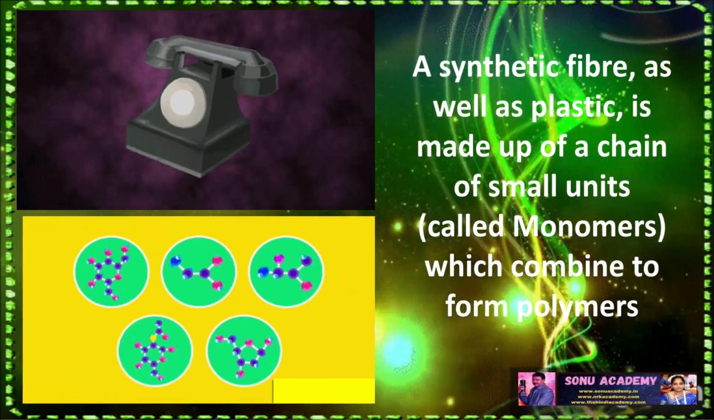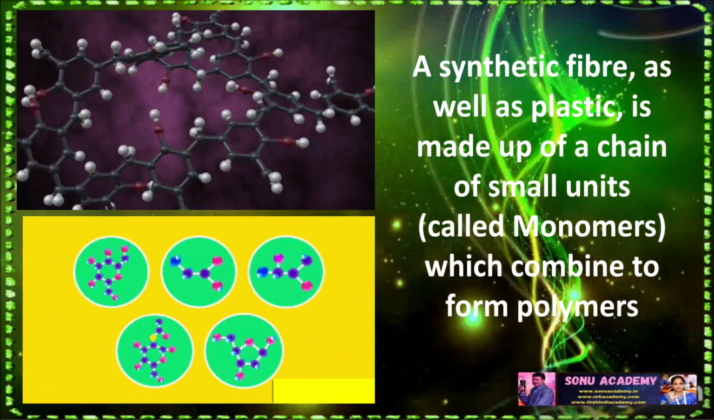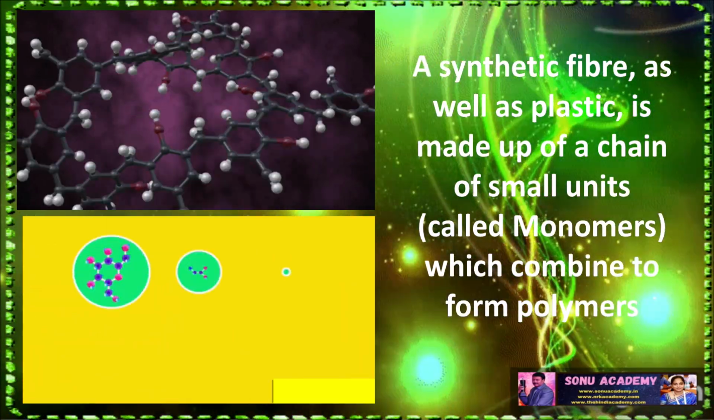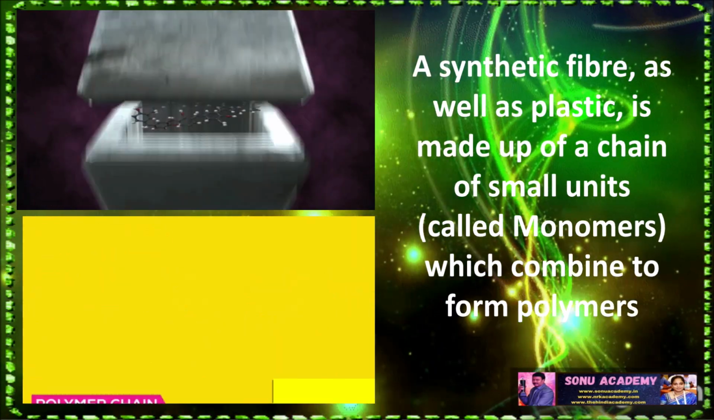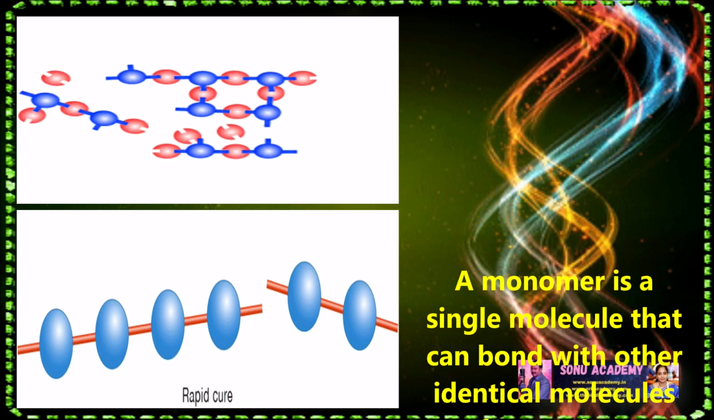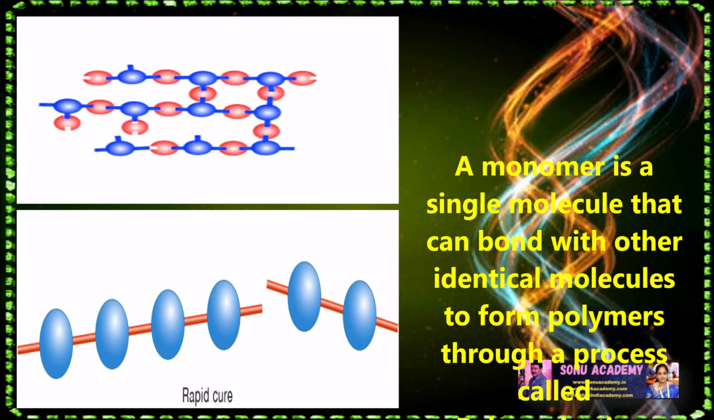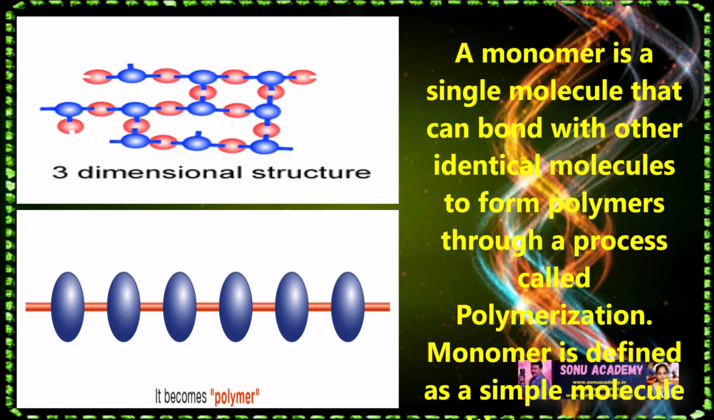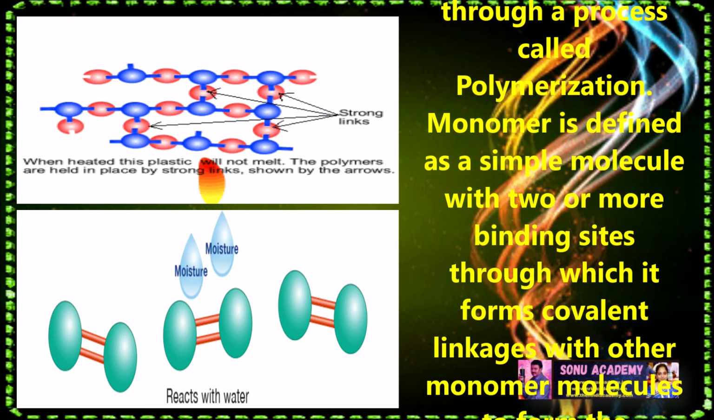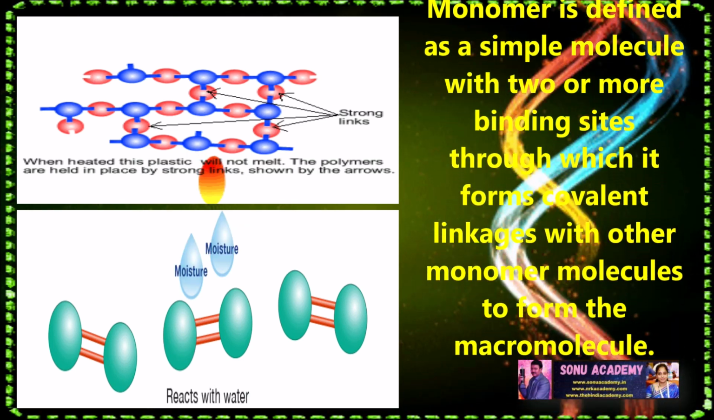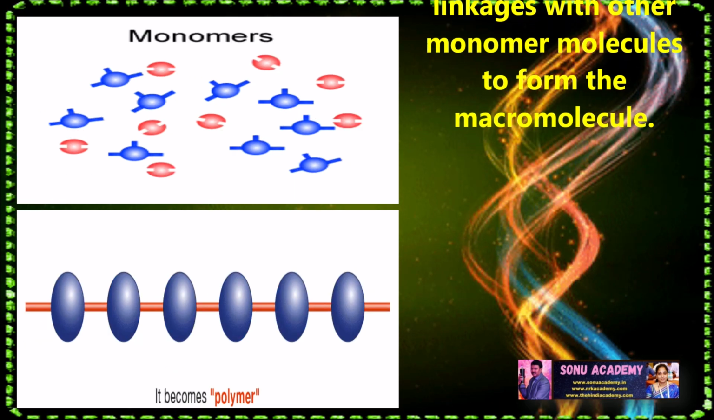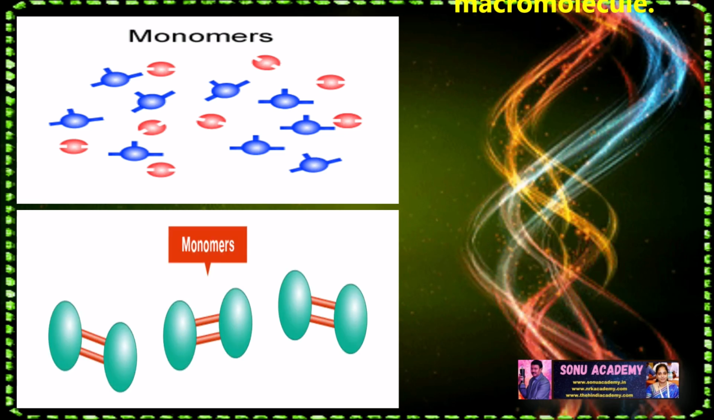Children, a synthetic fiber as well as a plastic is made up of a chain of small units. We already discussed that, and those are called monomers, which combine to form polymers. Children, let us discuss monomers. A monomer is a single molecule that can bond with other identical molecules to form polymers through a process called polymerization. A monomer is defined as a simple molecule with two or more binding sites through which it forms covalent linkages with other monomer molecules to form the macromolecule.